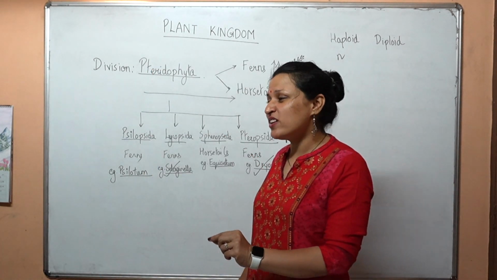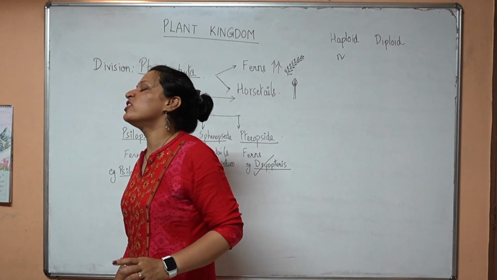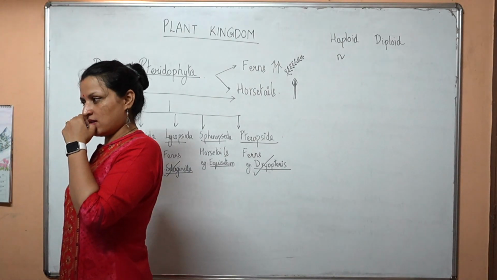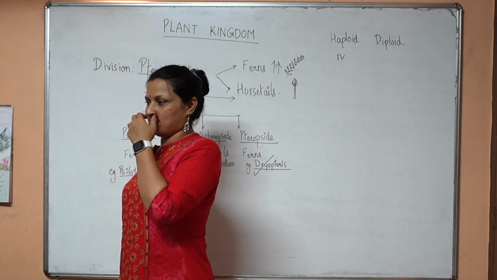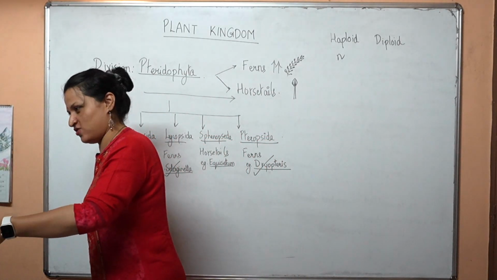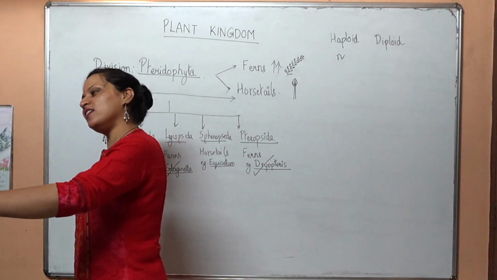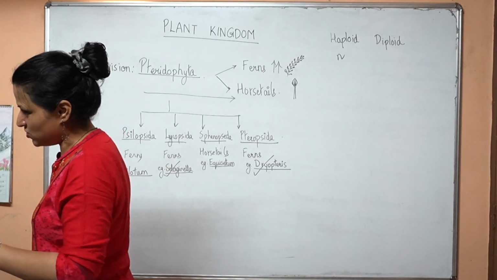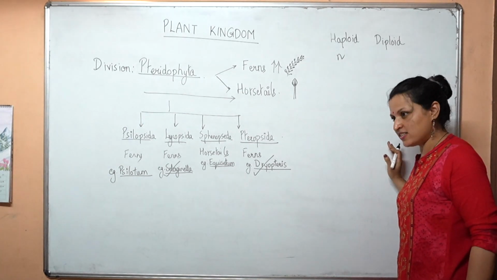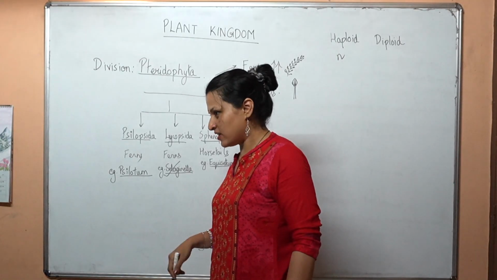So 2n gives rise to n, and n then fuses and gives rise to you, 2n. This is known as alternation of generation. Why is it called alternation of generation? Because first it's 2n, then it becomes n, and then it fuses and becomes 2n. So there is an alternation of generation. And when you produce your child, again there will be one n generation in between, and then n will fuse and form the 2n. This is called alternation of generation. In plants also, all 5 types of plants, there is alternation of generation. There is a 2n phase followed by an n phase. 2n will give rise to n will give rise to 2n. That's called alternation of generation.